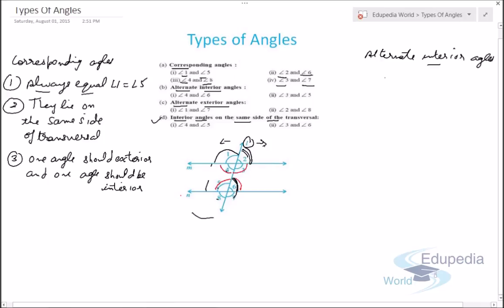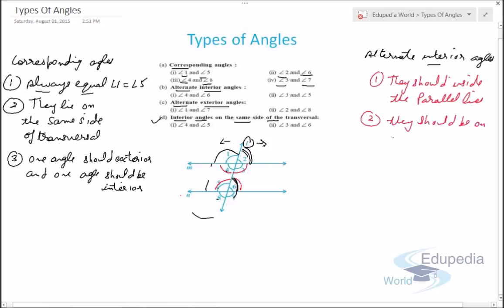And alternate means, first point is they should be inside the parallel lines. Second point should be alternate, meaning they should be on different sides of the transversal.